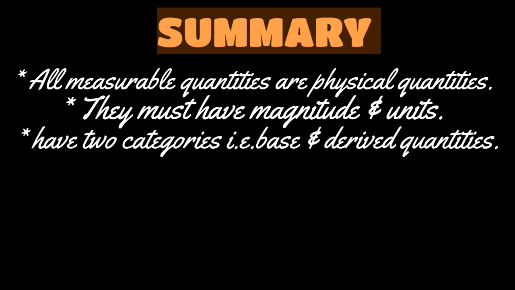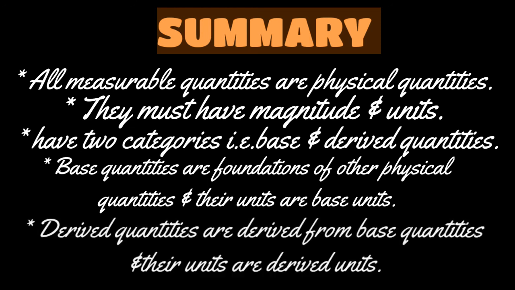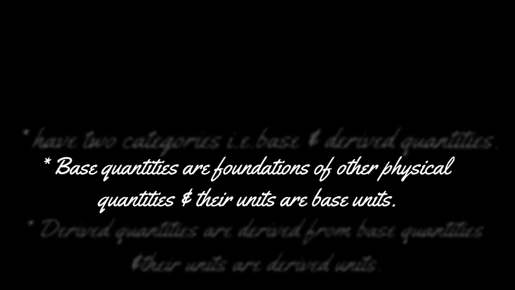Physical quantities are classified into two categories, that is base quantities and derived quantities. Base quantities are the foundation of other physical quantities, and the units which express basic quantities are called base units. And the derived quantities are those which are derived from the basic quantities, and their units are called derived units. That is the end of the topic.